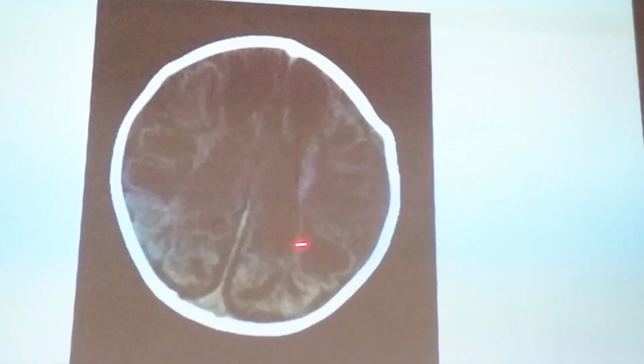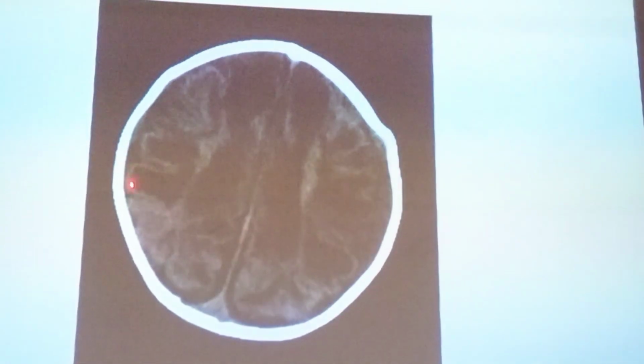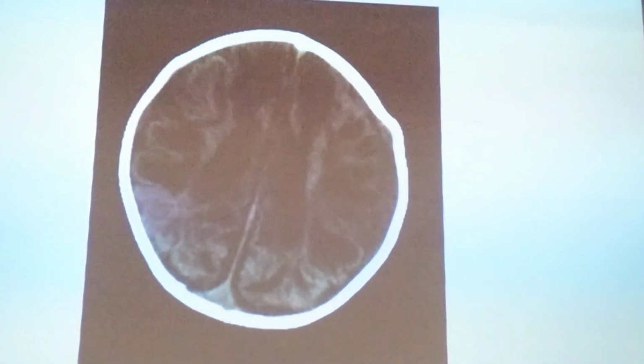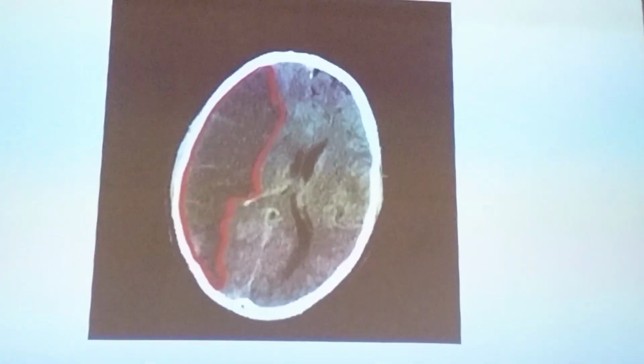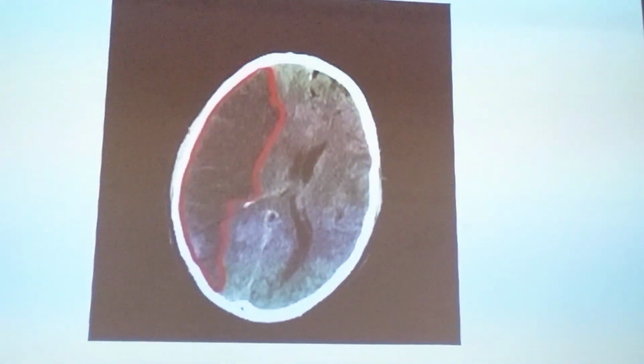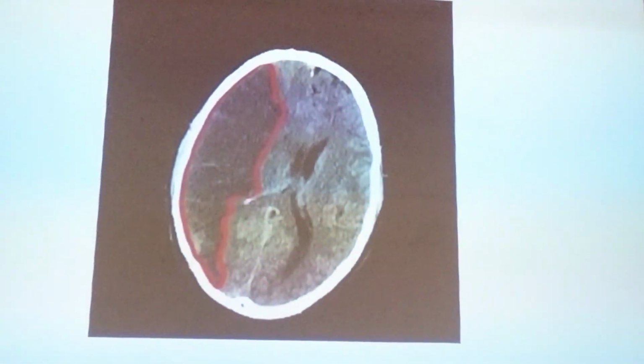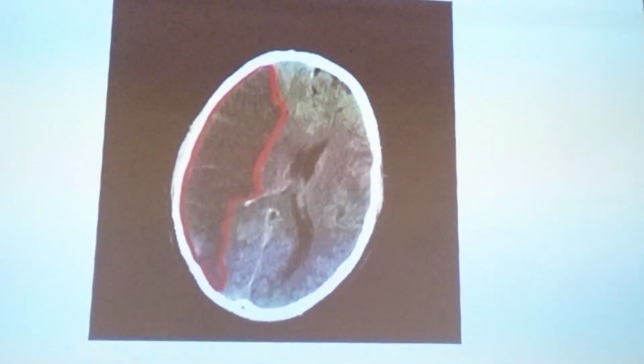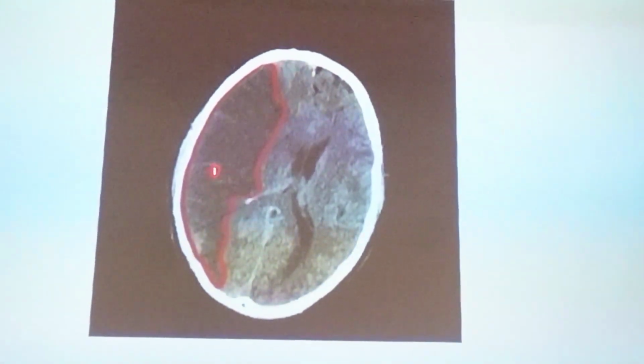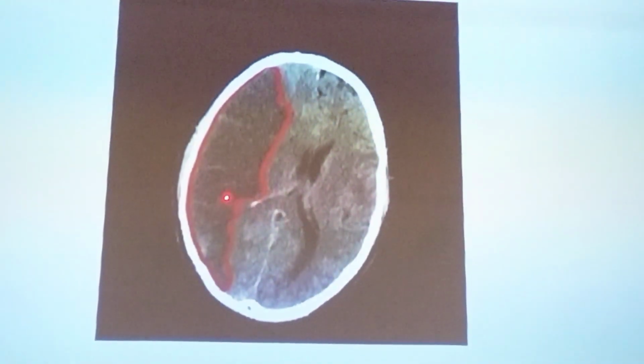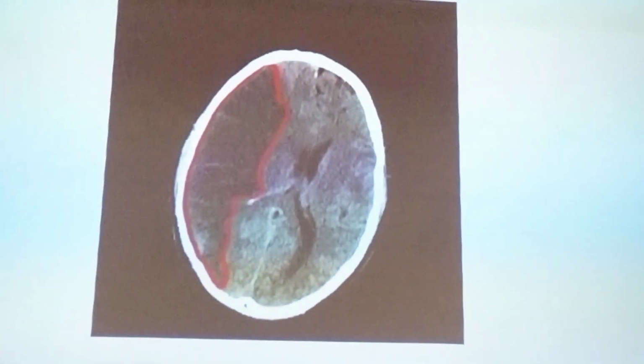And what is this? Completely black. The word used is hypodense. Hypodense may be infarction, maybe tumor, maybe abscess, depending on the history of the patient.